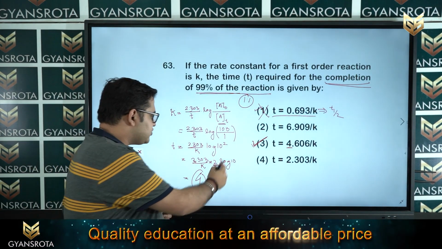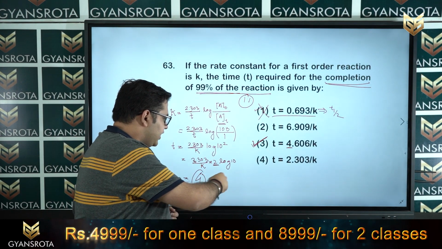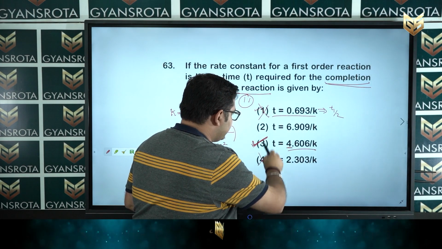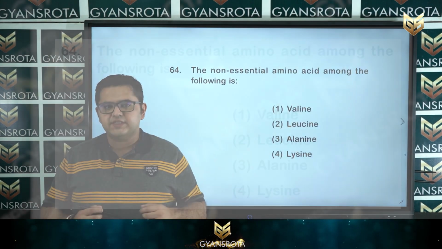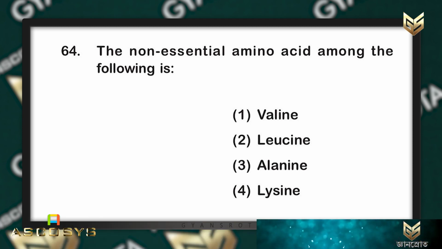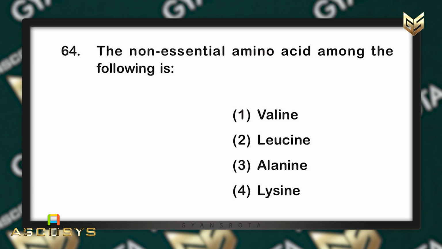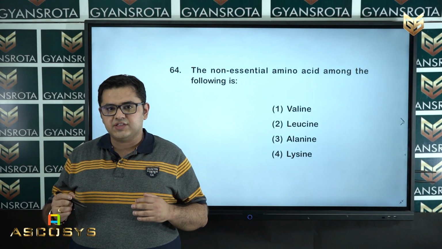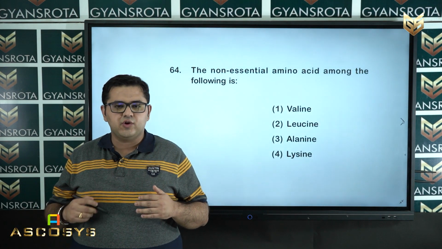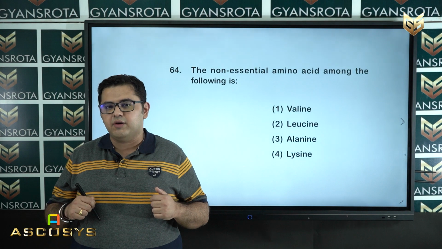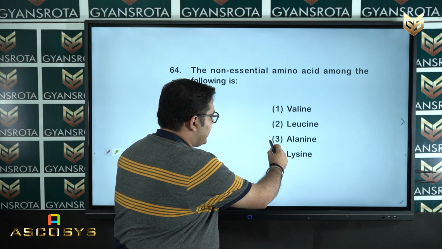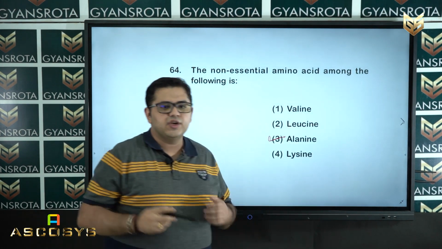So, without solving this whole chemistry or whole equations, we will easily get our options by neglecting the other options. So, question number 64 is on the screen. The non-essential amino acid among the following is. This question is asked from your NCERT Class 12, from the amino acids. Now, non-essential amino acids are those amino acids which can be synthesized in our body. So, among the options, option number 3, that is alanine, is the correct option for this question.